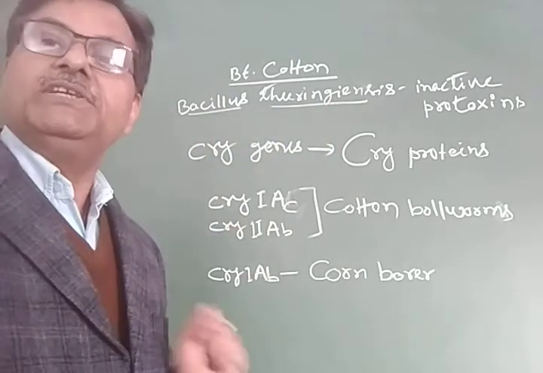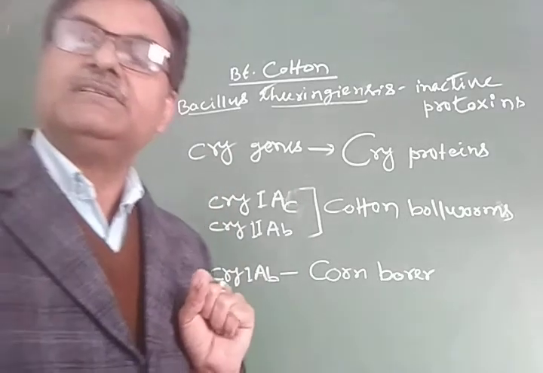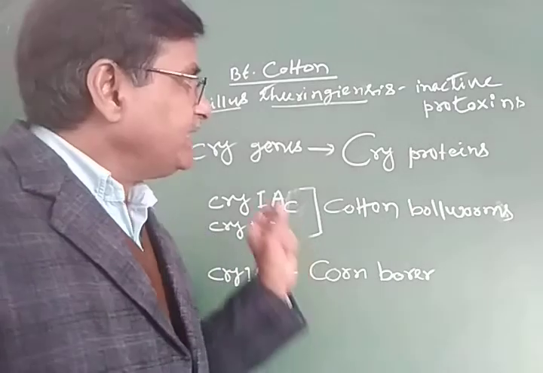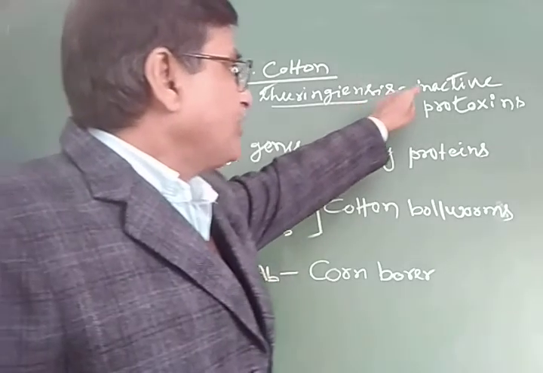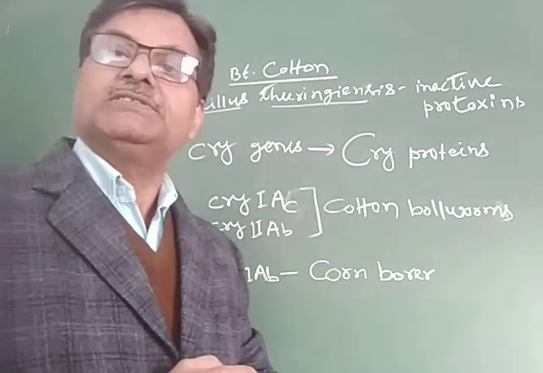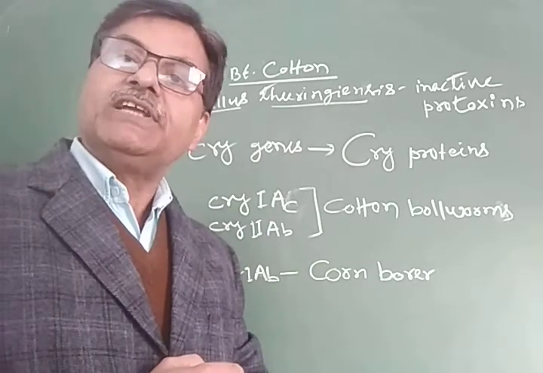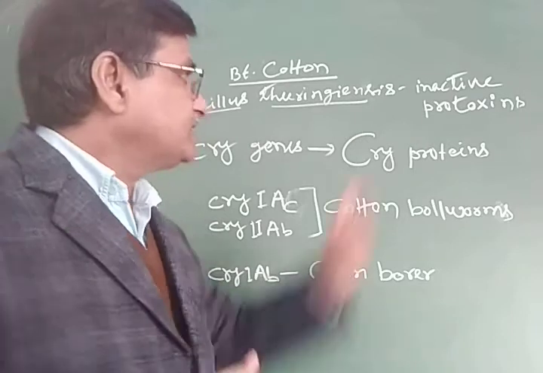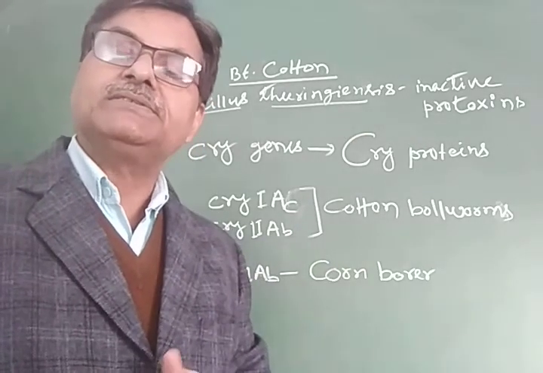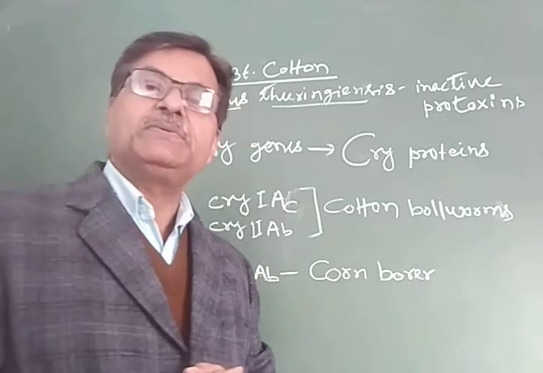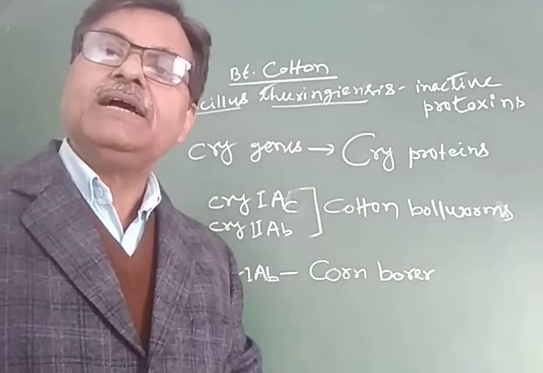produce protein crystals that contain insecticidal proteins in the form of inactive protoxins, and that can kill certain insects. This protein can kill many lepidopterans, coleopterans, and dipterans. These are different orders of class Insecta.